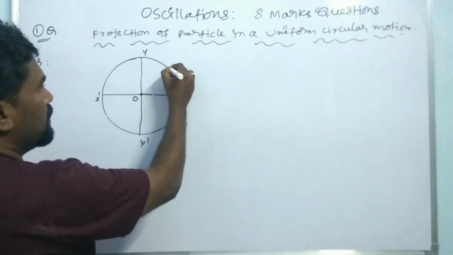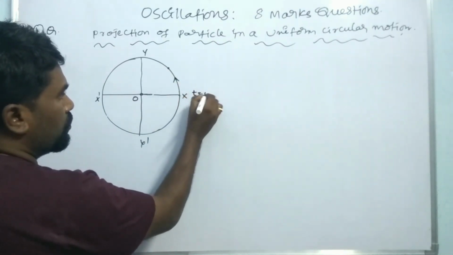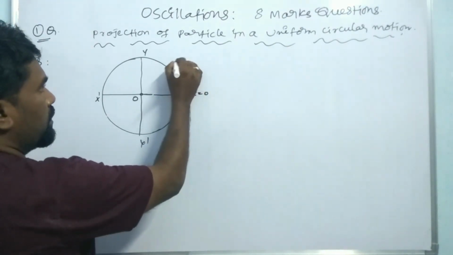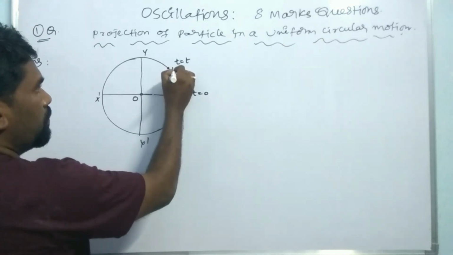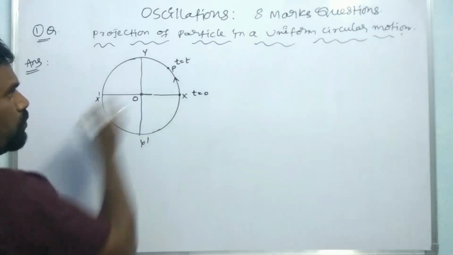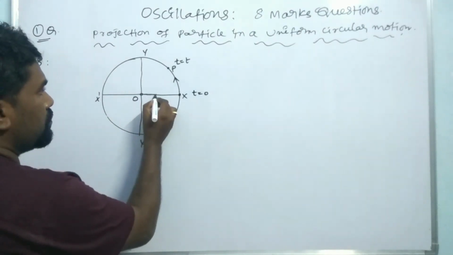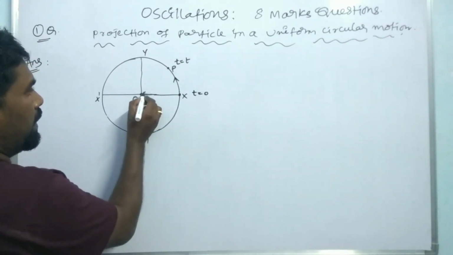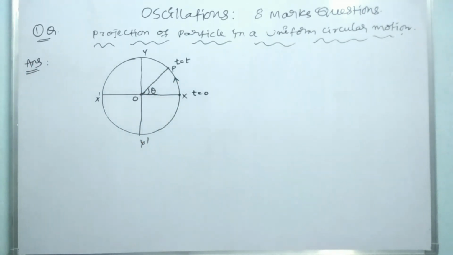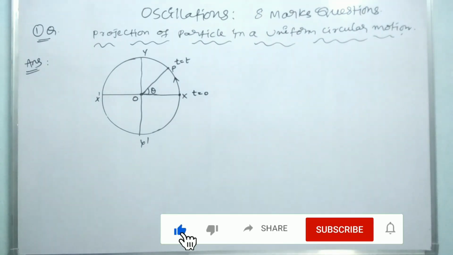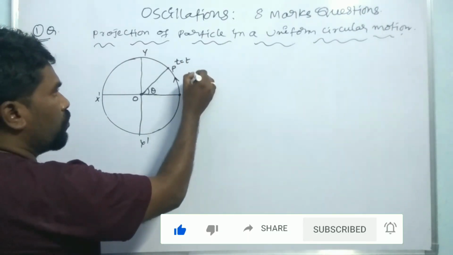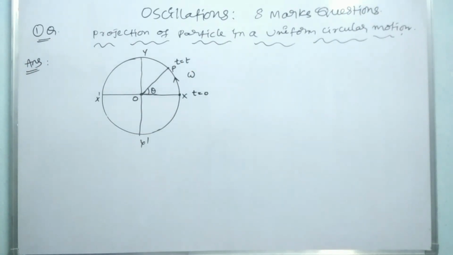The particle is at this position at time t equal to 0. After time t, the particle is at point P. Now the angular displacement of the particle is theta, and the angular velocity of the particle is omega.